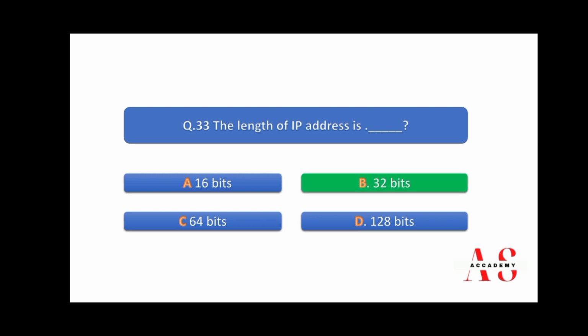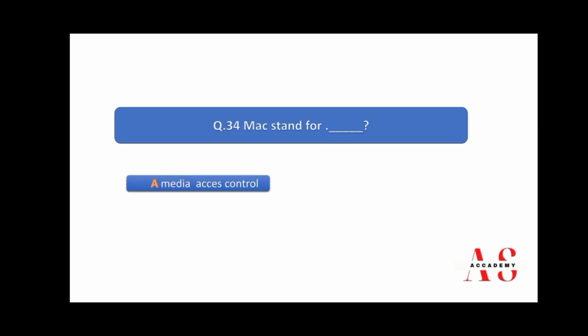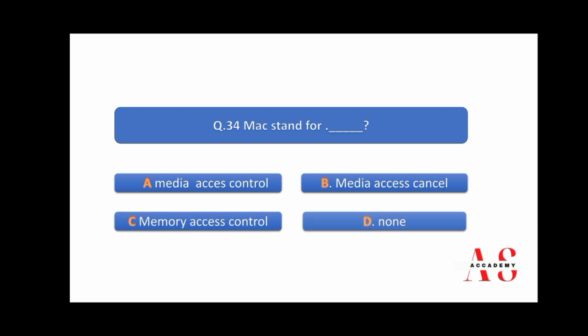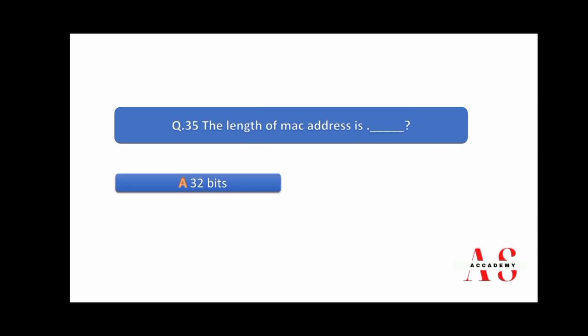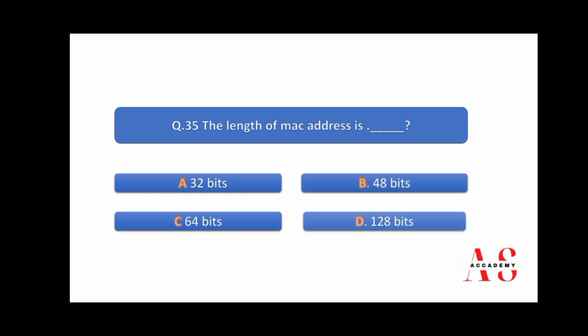Right answer is B. MAC stand for Media Access Control, Media Access Cancel, Memory Access Control, none. So right answer is A, Media Access Control. The length of MAC address is 32 bits, 48 bits, 64 bits, 128 bits. Right answer is B.